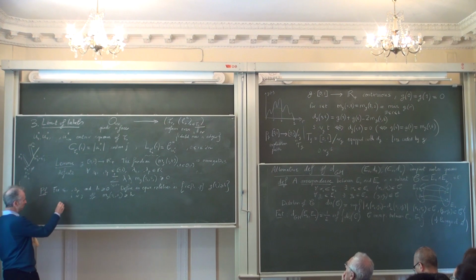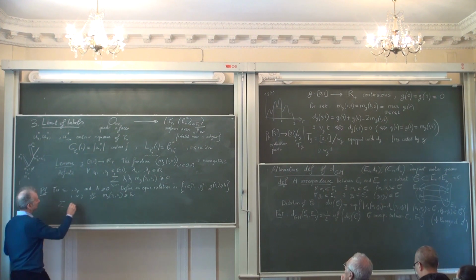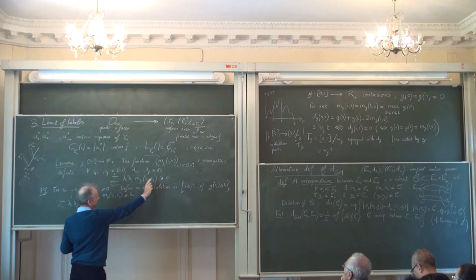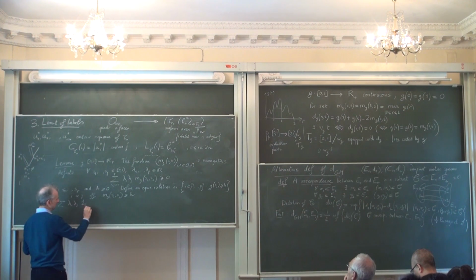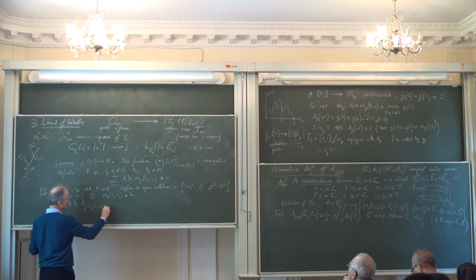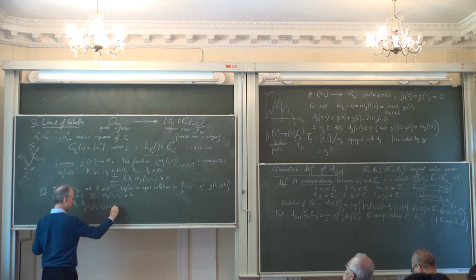And now, suppose I want to compute this sum here, but instead of putting m_g(s_i, s_j), I'm going to put the indicator function that the minimum here is greater than h.